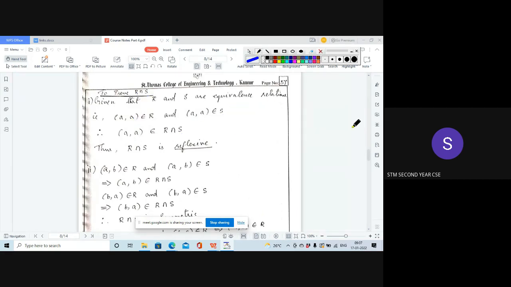Now let us move on to the next property. Next we have to prove R intersection S is symmetric.